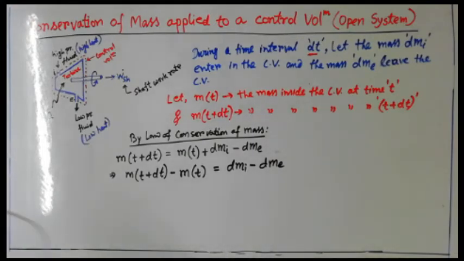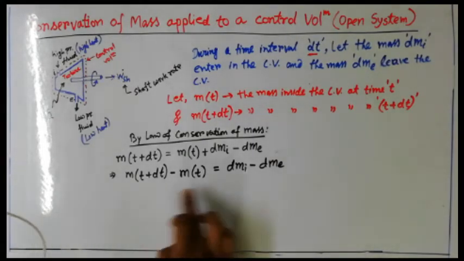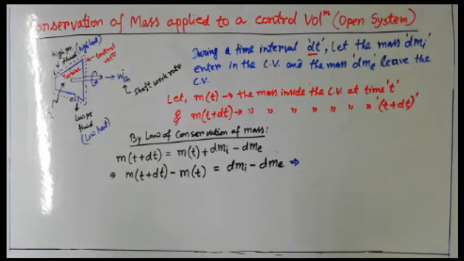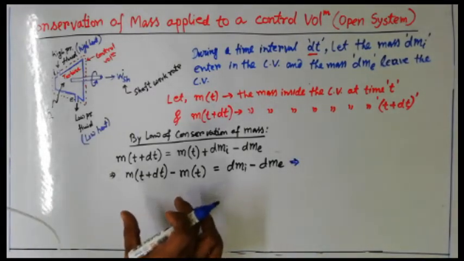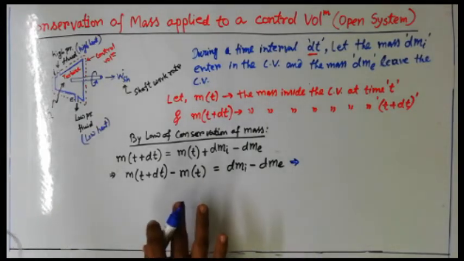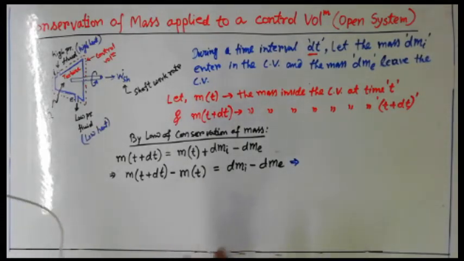Okay, what does this mean? In this particular equation, what is the left hand side? The left hand side is giving us the change in mass in the control volume during a time interval of dt, isn't it?